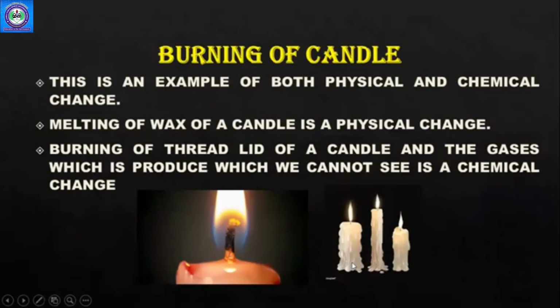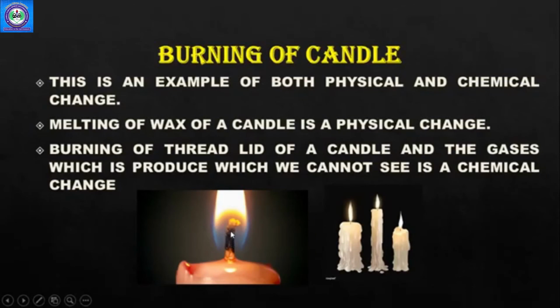Then we have an exception which is known as burning of a candle. As I told you in an earlier slide, this is an exception because this is both a physical and a chemical change. Why? Because as you can see, there is melting of wax. If the wax melts, you collect this wax, heat it again, and you can make a candle again. So this melting of wax of a candle is a physical change.